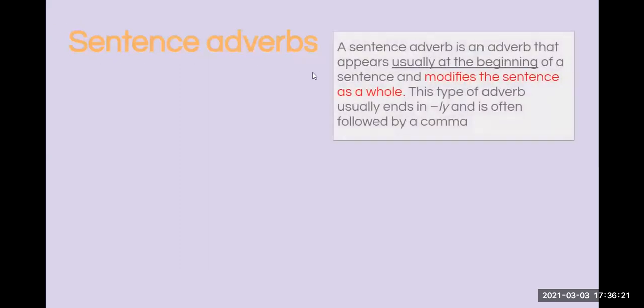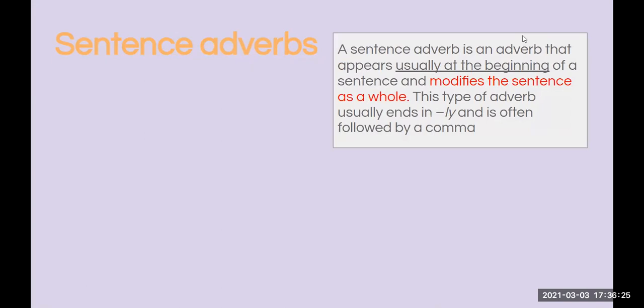Then we have some sentence adverbs. Okay, it says a sentence adverb is an adverb that appears usually at the beginning of a sentence and modifies the sentence as a whole. Okay, significa que aparece al principio y modifica toda la oración. This type of adverbs usually ends in ly and is often followed by a comma.